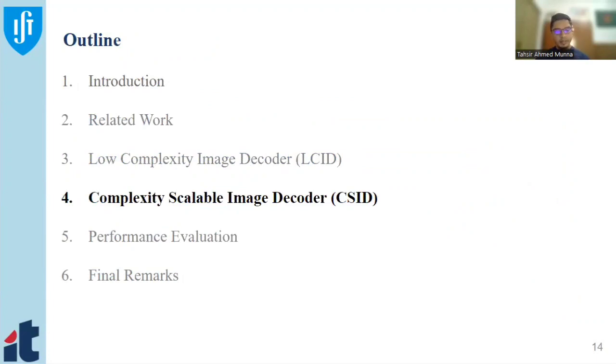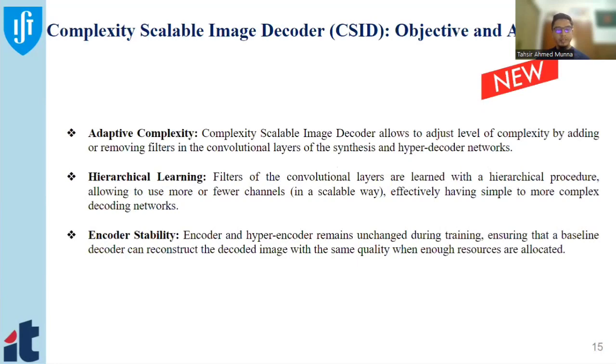Let's describe our proposed decoder, which is called the complexity scalable image decoder, in short CSID. Before starting, I want to describe a little bit of our decoder. It has three important features. The first is adaptive complexity. That means this decoder can adapt the complexity, like we can go from more complexity to simpler complexity.